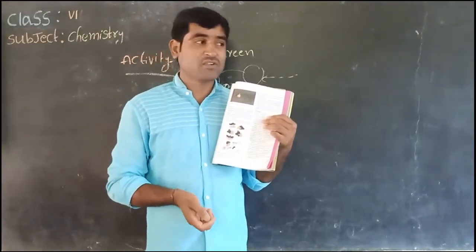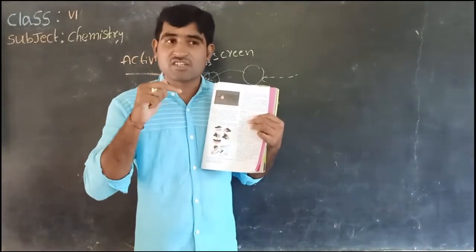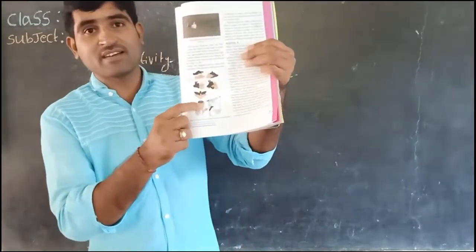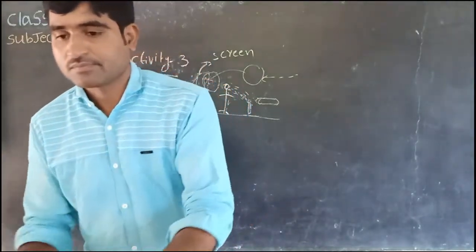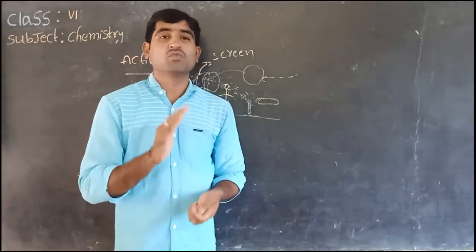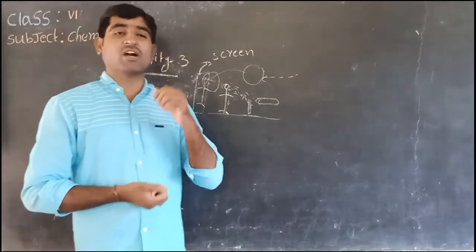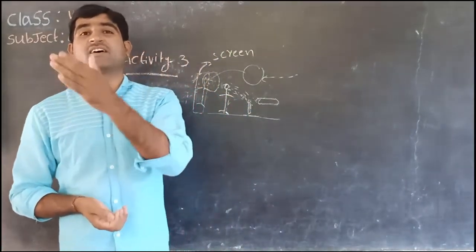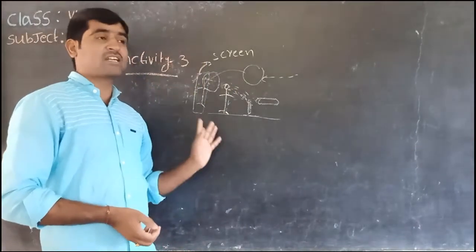Sometimes by looking at shadows we can tell the shape of the object, but sometimes the shadows will mislead about the shape of the object. Understood, children, these figures? See in the textbook. Okay, children? Yes. Next. So at all times it's not possible to find out the shape of the object by looking at shadows. Sometimes it may be possible, sometimes the shadows mislead about the shape of the object. Okay children? Understood? What did you understand from this activity, children?